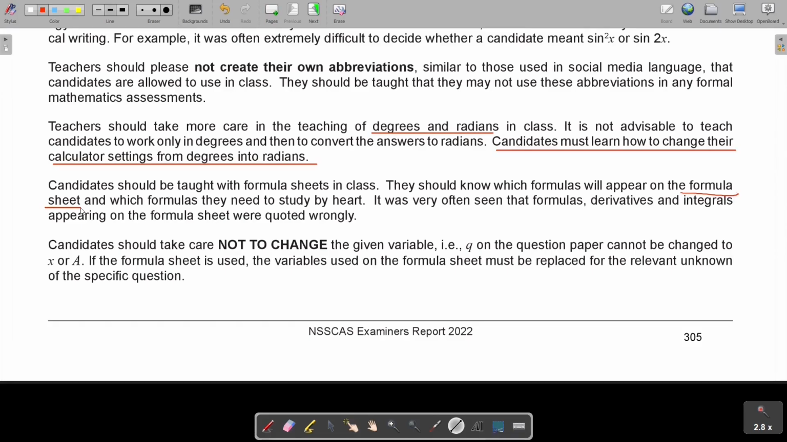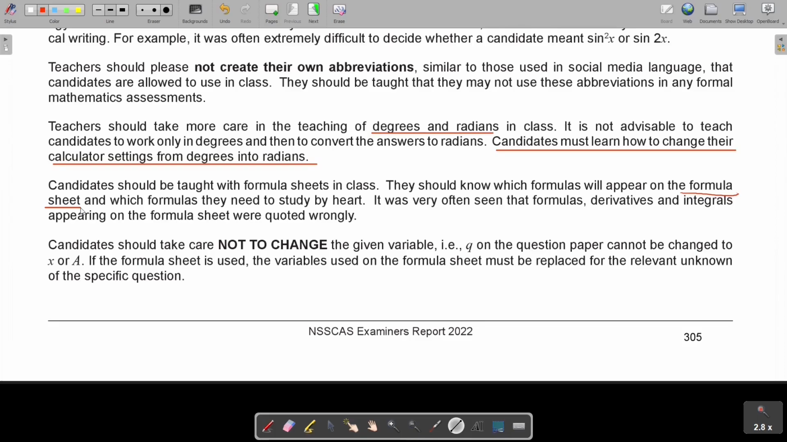Teachers, please make a copy. It's very expensive to laminate it, but if possible, yes, keep it in the class and let students work with it on a regular basis. And which formulas they need to study by heart, so that they know some of the formulas will not be on the formula sheet and they have to memorize them. It was very often seen that formulas, derivatives, and integrals appearing in the formula sheet were quoted wrongly. So you didn't take the right one at the right place.